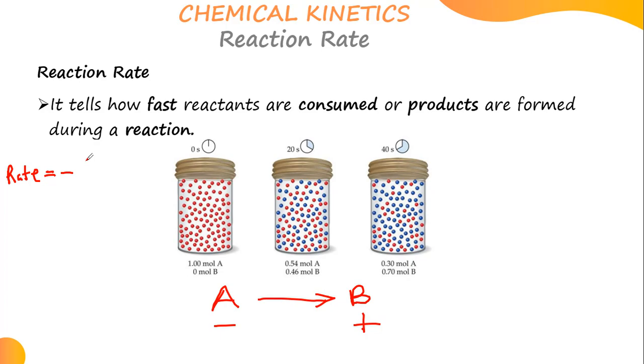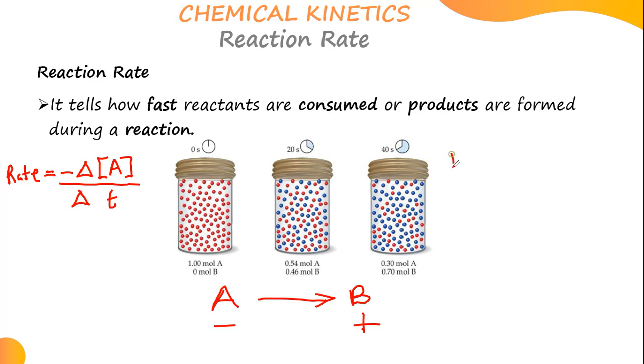Now, I'll put the change in concentration of A over change in time. Why have I done this? Because we said rate is a change in concentration over time. To find the rate of disappearance of A, which is decreasing, I've added a negative in front, showing that this is decreasing with time. Now, let me do the same for B so that you see the difference.